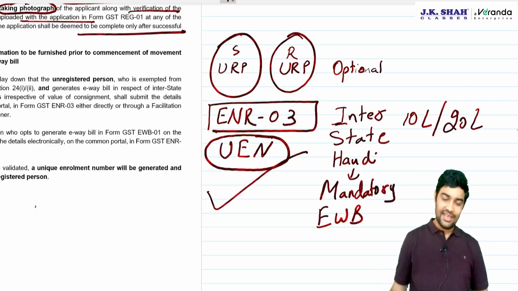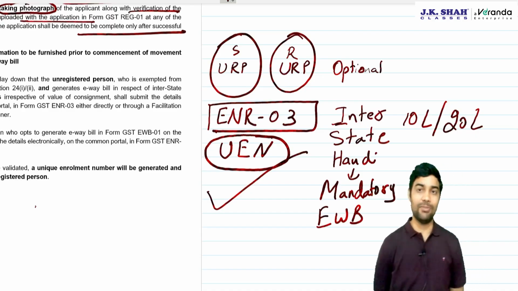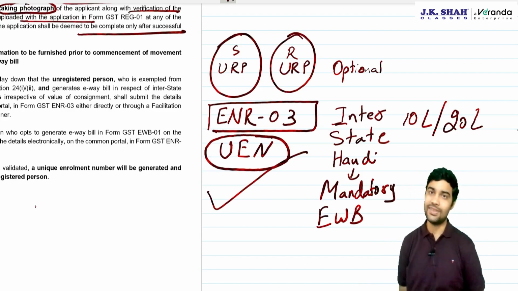Same thing. They can file this ENR 03. They will get a unique enrollment number. Using that unique enrollment number, they will generate e-way bill. Clear with this? Yes.